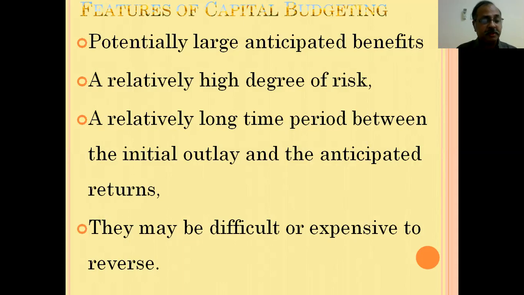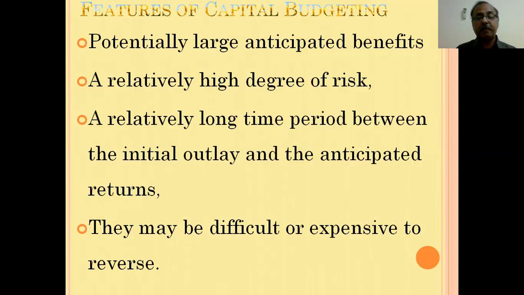Then the last feature, we can say, is that they may be difficult or expensive to reverse. See, it is very difficult to reverse. As far as capital budgeting decisions are concerned, there is no reverse gear.